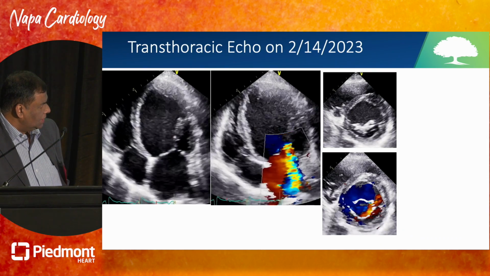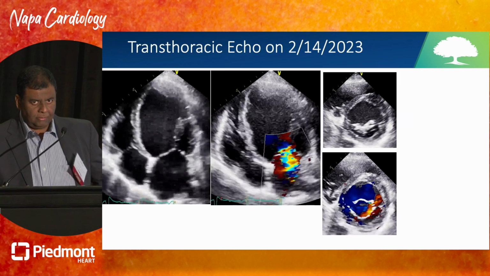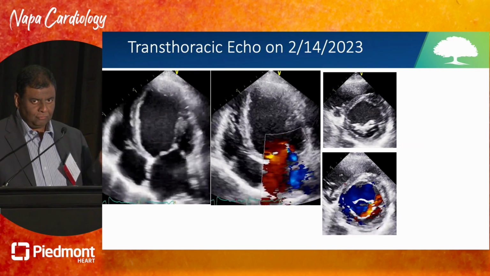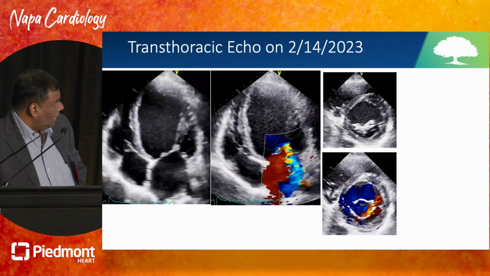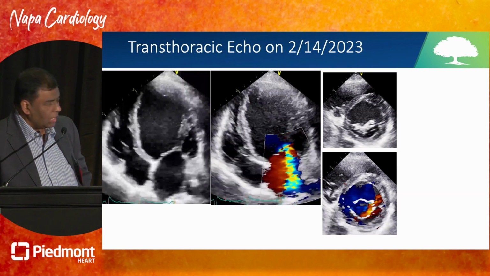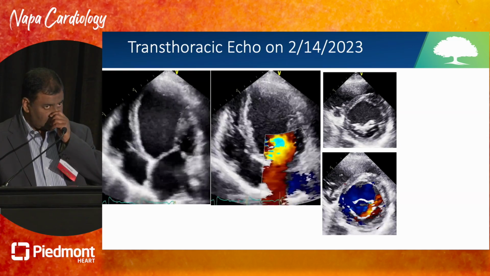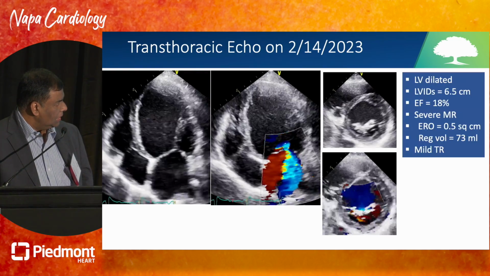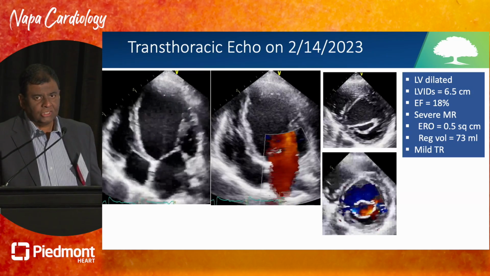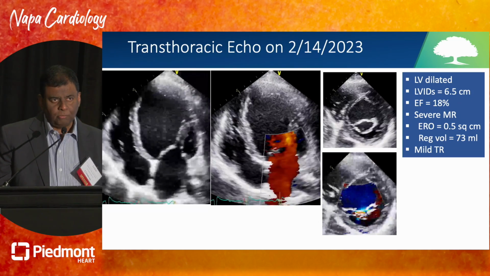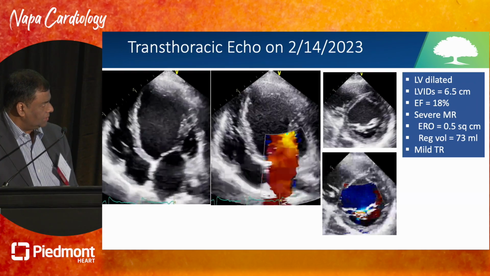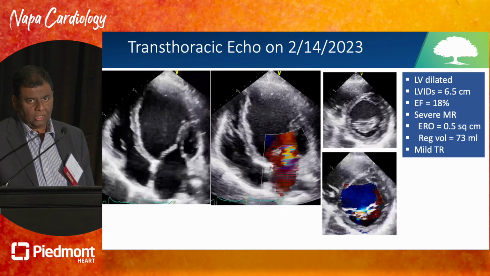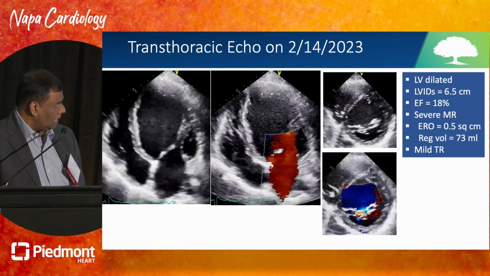This was the echo that I did at the bedside when she came in. She is on inotropes, on a Lasix drip and euvolemic. And you can see over here, this is a ventricle which is hardly moving, with an ejection fraction of 18%. And the numbers are: the LV end systolic diameter was 6.5 and diastolic was 7 something, EF of 18% with severe functional MR. The ERO calculated was 0.5 and there was mild TR.